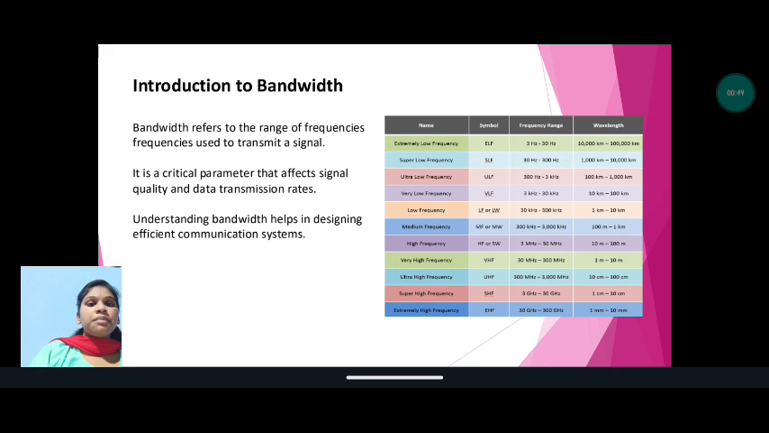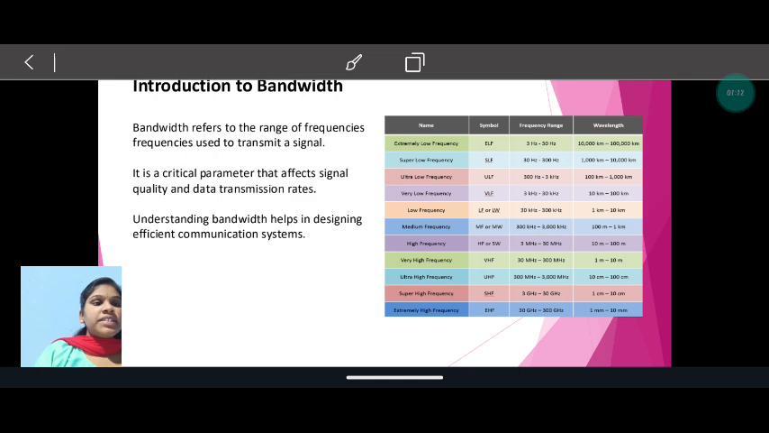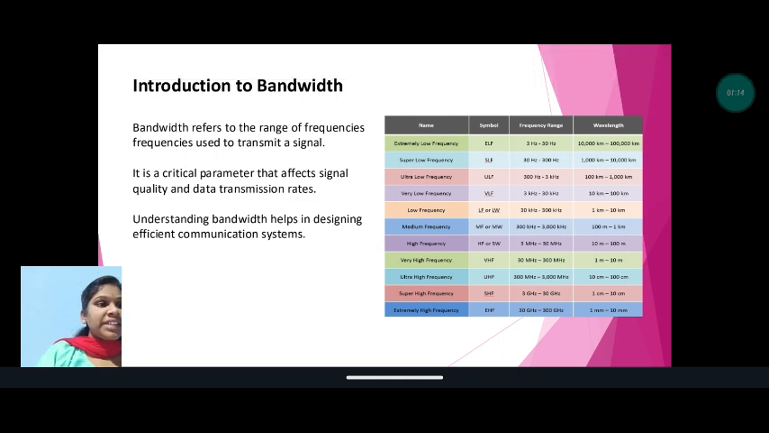Introduction to bandwidth. Bandwidth refers to the range of frequencies used to transmit a signal. It is a critical parameter that affects signal quality and data transmission rates. Understanding bandwidth helps in designing efficient communication systems. In this table, we see the different types of frequencies and their symbols, frequency ranges and wavelengths.